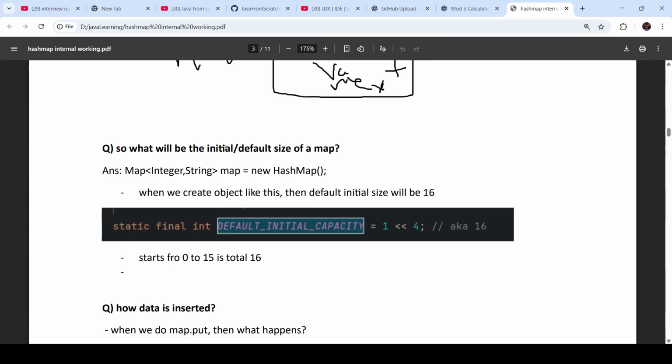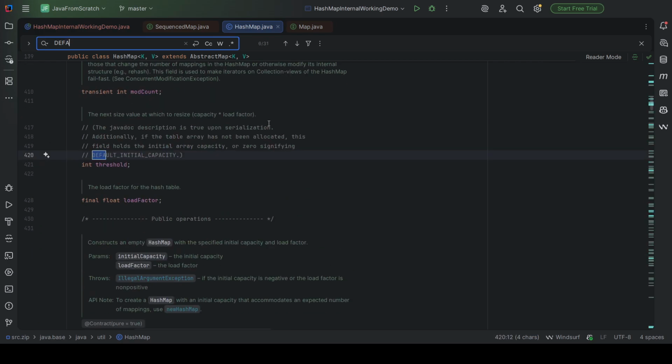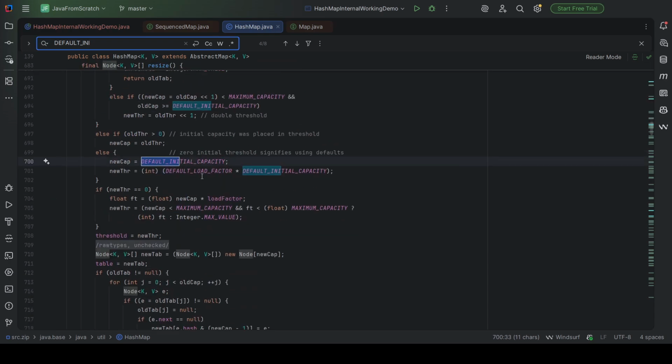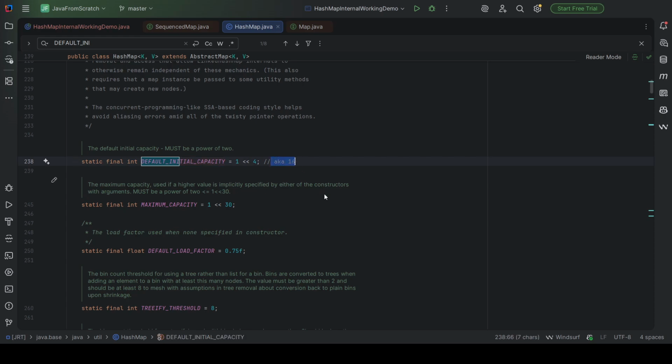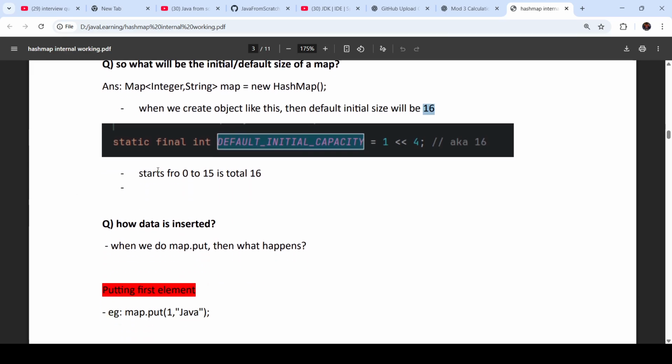So what will be the initial default size of the map? The default size is 16. The default initial capacity is a parameter mentioned inside the HashMap class. If you go to the HashMap class and search DEFAULT_INITIAL_CAPACITY and open it, it is 16. So the default initial capacity in the HashMap is always 16, from 0 to 15.